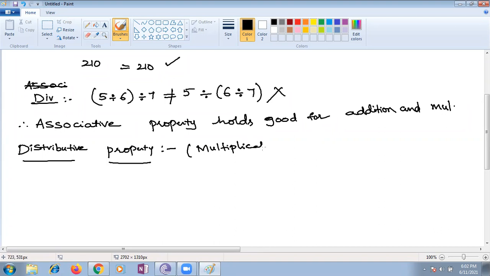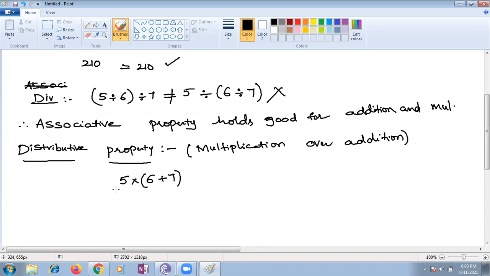Suppose I am taking the numbers 5, 6, 7, right? So I want 5 multiplied with, I'm using a bracket for 6 and 7.